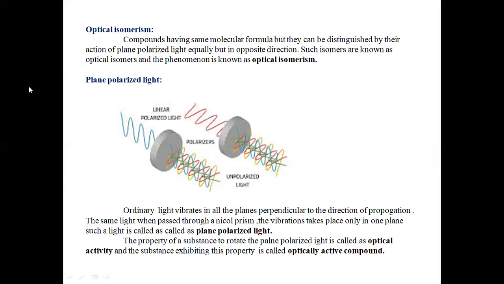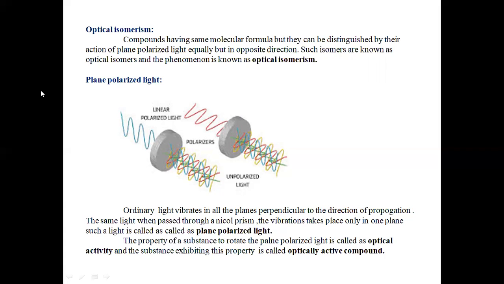Optical isomers are compounds which have the same molecular formula, but there is a difference in the rotation of the plane polarized light. That is, their action on the plane polarized light is equal but in opposite direction. They rotate the plane polarized light by the same extent, but in opposite directions. Such isomers we call optical isomers, and the phenomenon is referred to as optical isomerism.